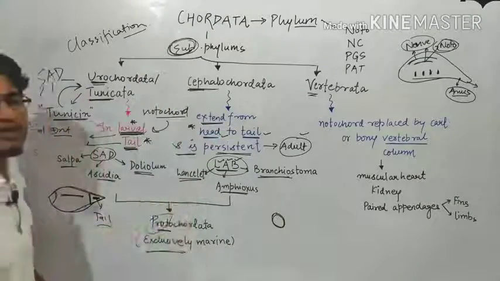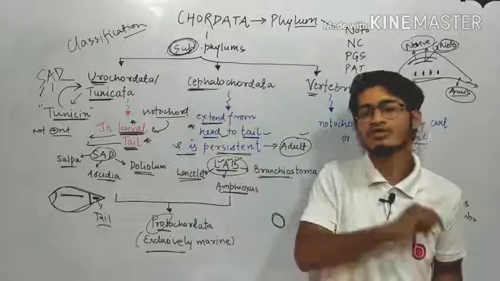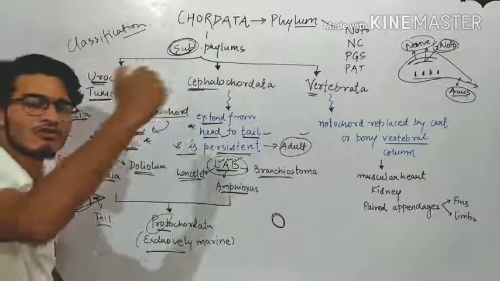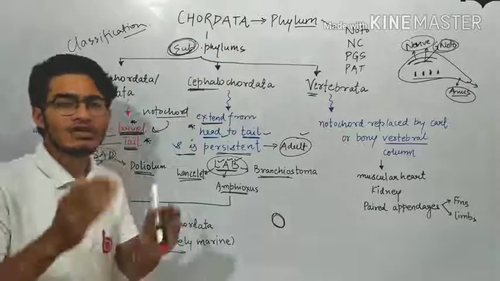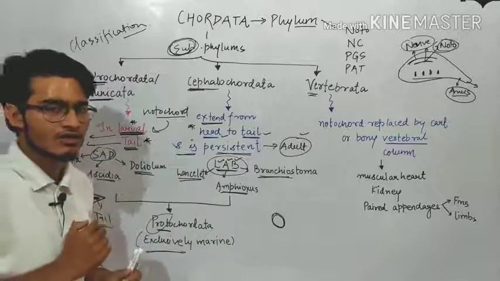So यहाँ पर बात यहाँ पे आके खत्म हो जाती है कि यूरोकॉर्डेटा में larval tail will have the notochord and tunicin will be present. In cephalochordata, the notochord is present from head to tail region and it will be totally persistent throughout the life. It means that it will also be present in the adult organism.